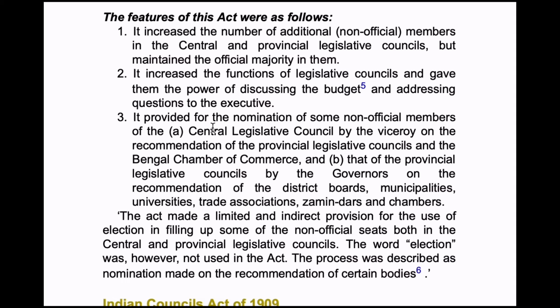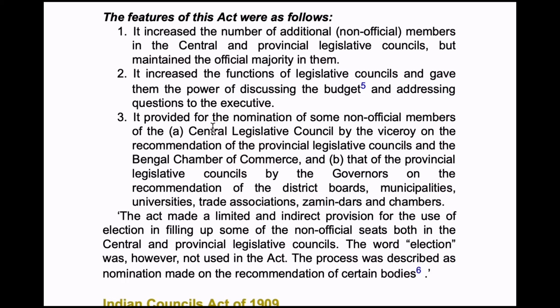Is it clear, guys? I'll repeat it once again. See, the non-official members were included more in central and provincial levels. So, for Central Legislative Council, recommendations were given by Provincial Legislative Council and Bengal Chamber of Commerce. Okay, these recommendations were given to Viceroy.